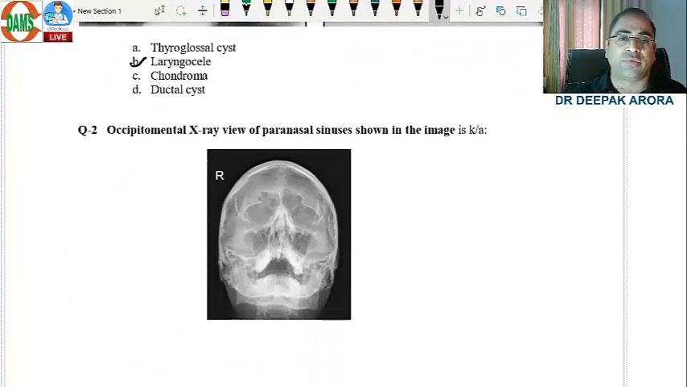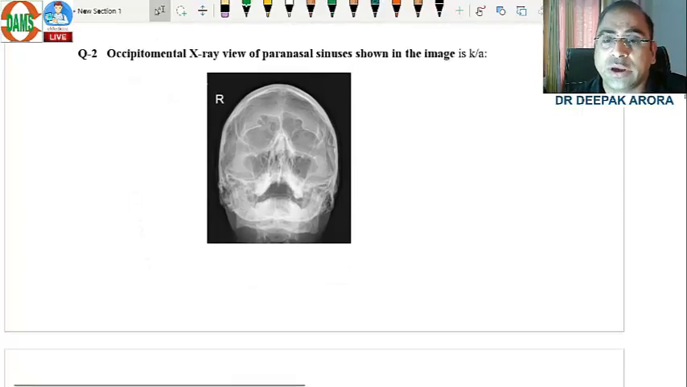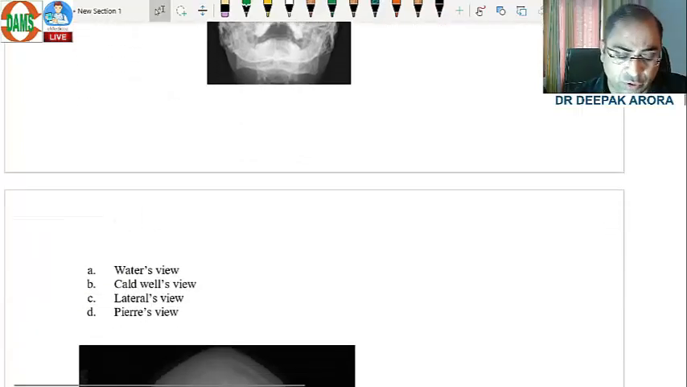Now there were 2 MCQs on the X-ray of paranasal sinus, which is nicely covered in our practical course. Occipitomental X-ray view of the paranasal sinus was shown. What was shown? It was the Waters view. So there were 2 different MCQs on the same topic. They asked you the view. This view, the occipitomental view, is for the maxillary sinus and is known as the Waters view.